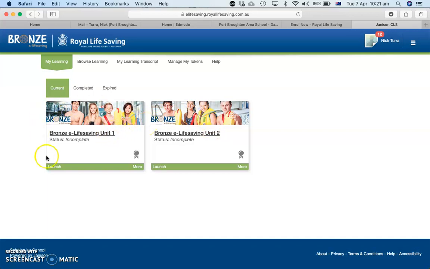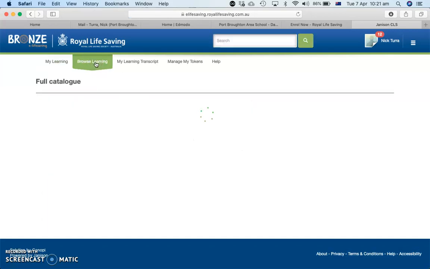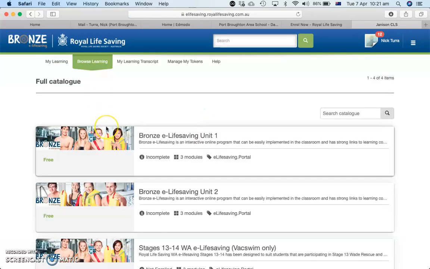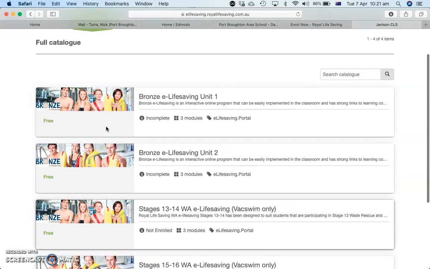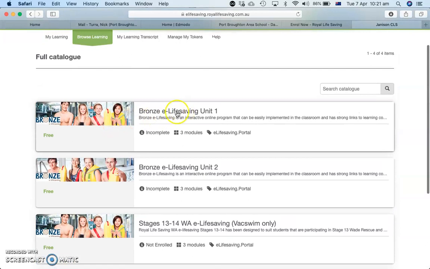So the one that we want you to enroll in is the Unit 1, and to do that you need to go up the top here to Browse Learning. So in Browse Learning you get a full catalogue of different courses that are available to you. You'll see that the top one is the Bronze e-Lifesaving Unit 1.